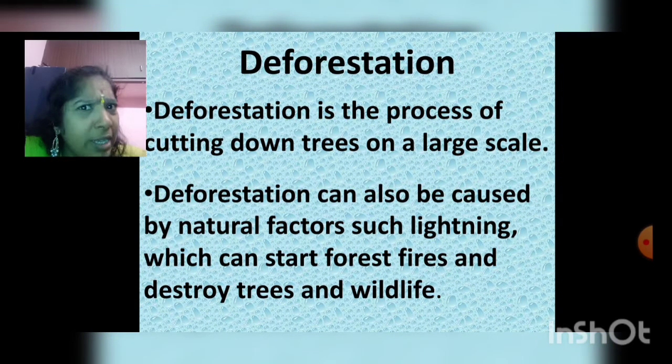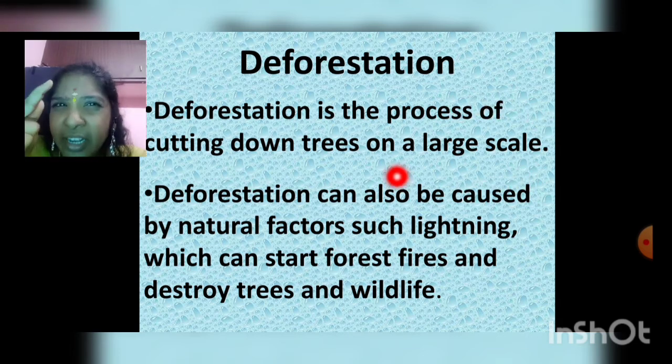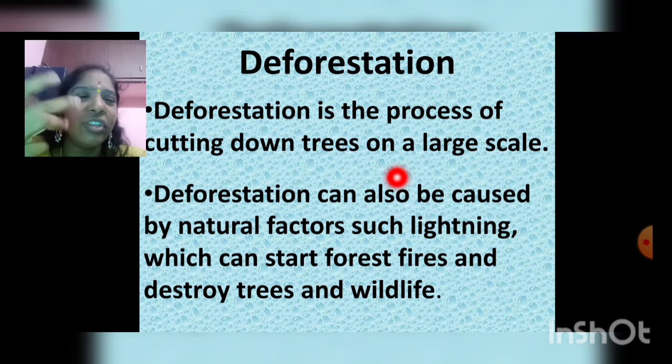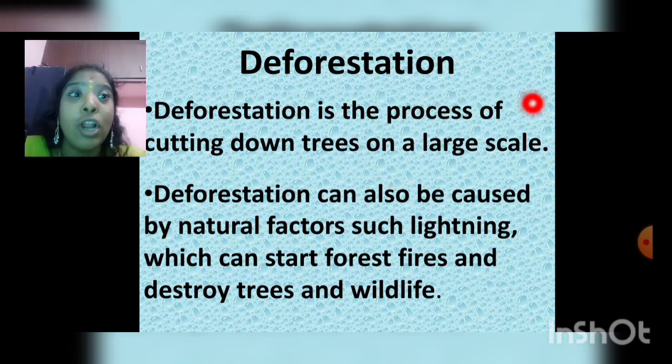But what is it? Deforestation. Deforestation means what? Deforestation is the process of cutting down the trees on a large scale. It's not at all cutting a single tree or 2 or 3, but cutting down of trees on a large scale.